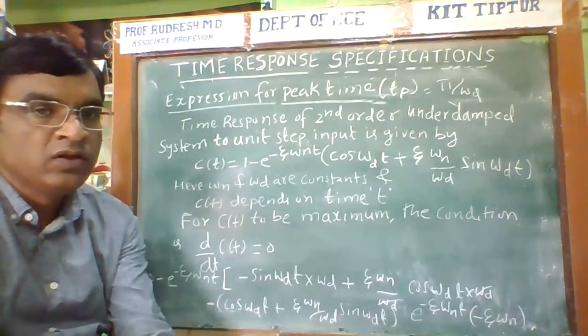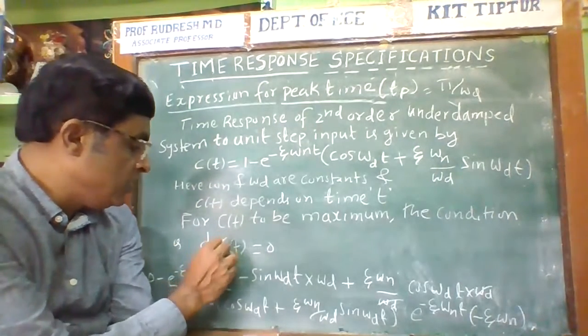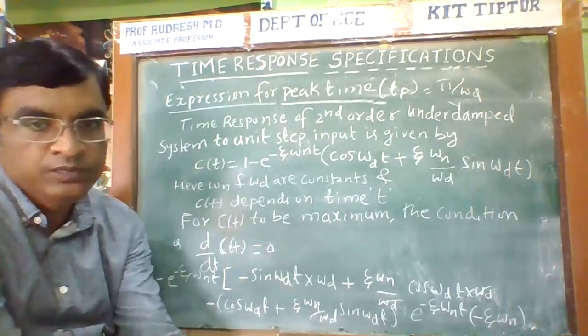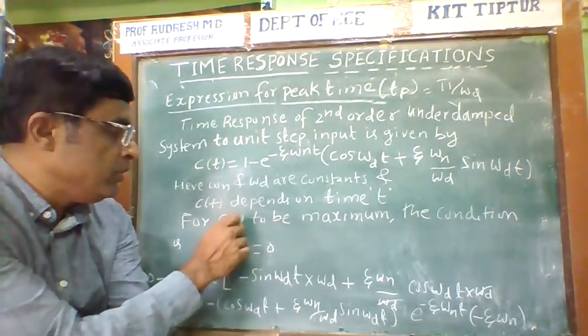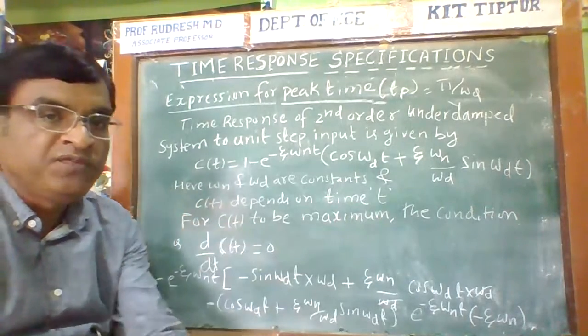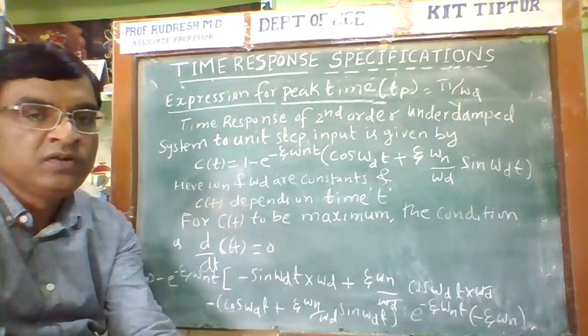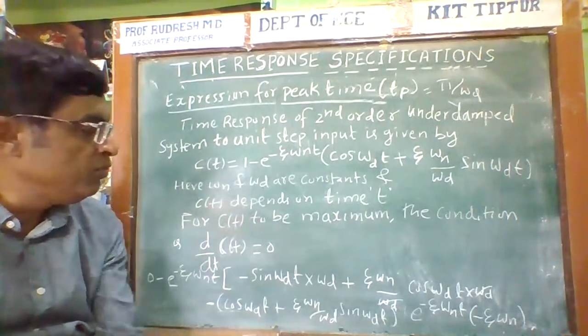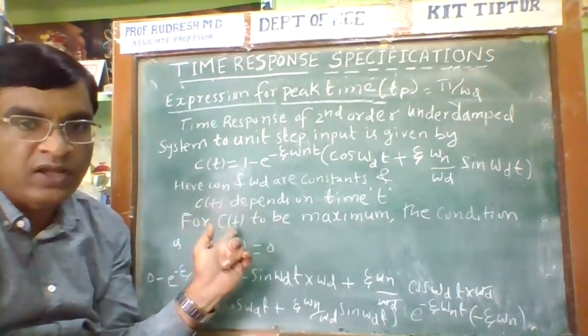The condition is d by dt of C of t is equal to 0. Then you will get the maximum value of C of t.